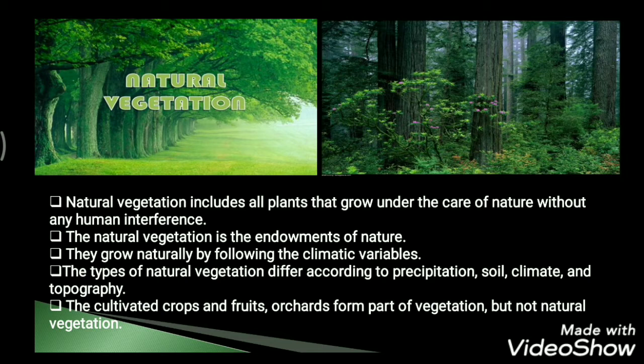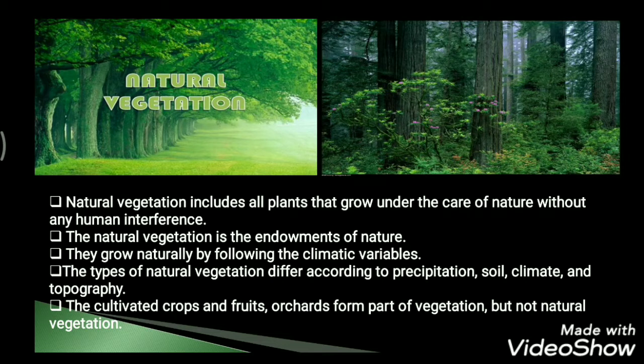So when we talk about natural vegetation, it includes all plants that grow under the care of nature without any human interference. Alright, so we can say the plants that have not been grown by humans, or do not need help from humans, and get whatever they need from their natural environment. So natural vegetation is the endowment of nature, so you can call it the gift of nature.